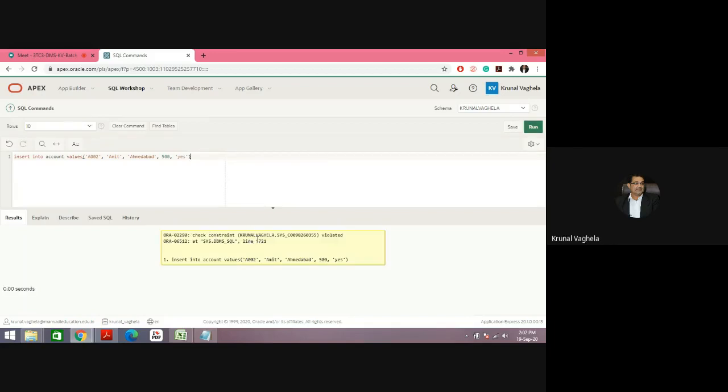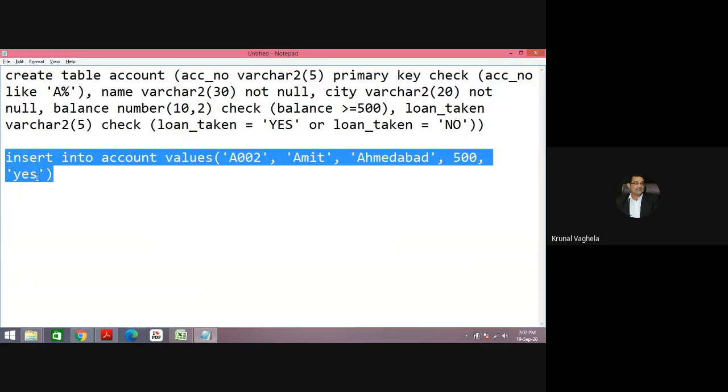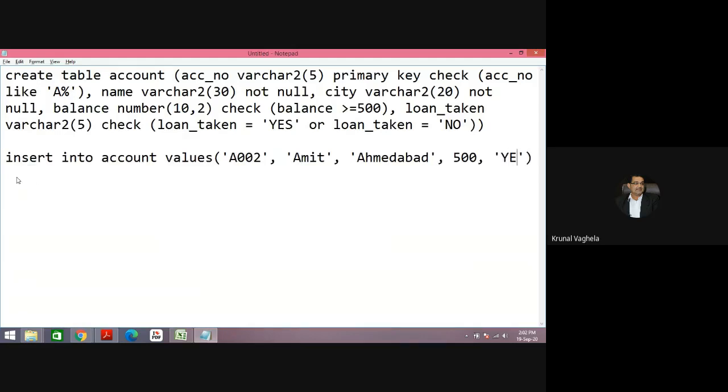Right? So I have checked each and every constraint. All the constraints are being followed. So now let me enter the right data. Let me keep it no, and let me enter the data.